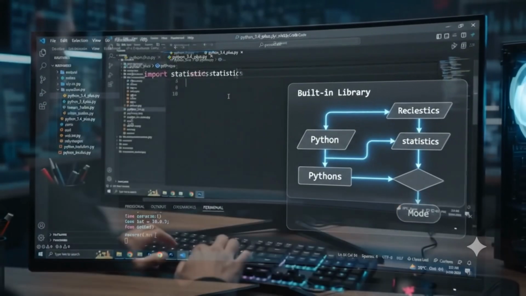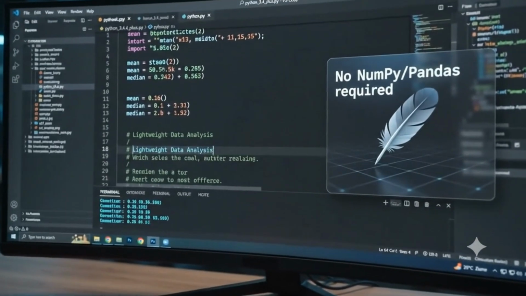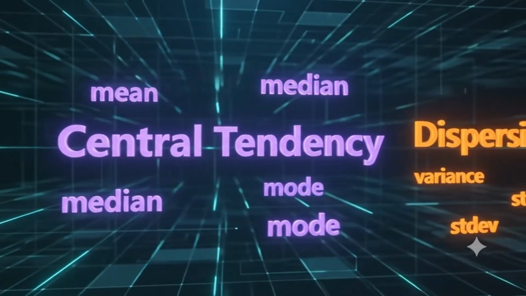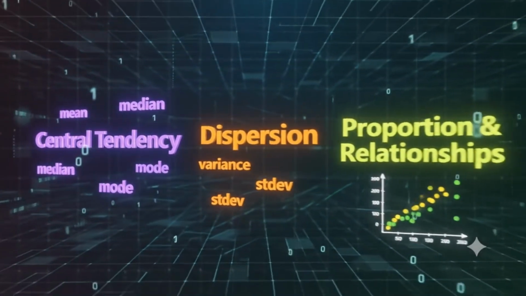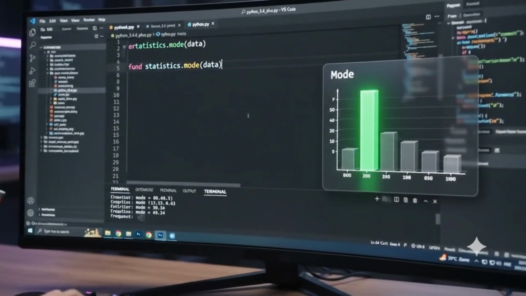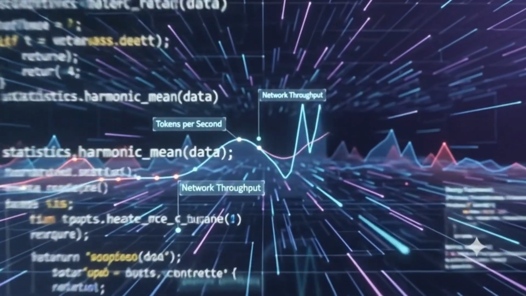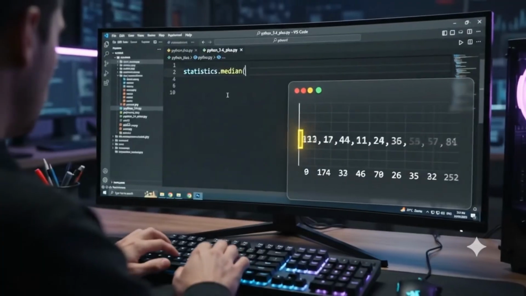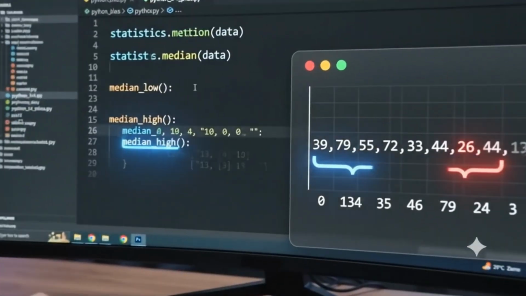Python's built-in statistics module, introduced in version 3.4, is a lightweight tool for data analysis and pre-processing. It features methods for central tendency. The mean calculates the standard average, but is sensitive to outliers. Mode finds the most common value, while harmonic mean tracks rates or high values for even datasets.